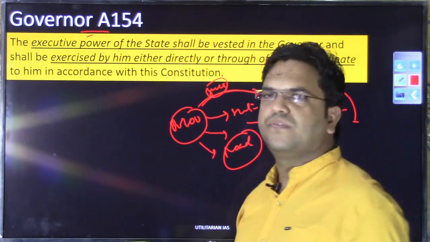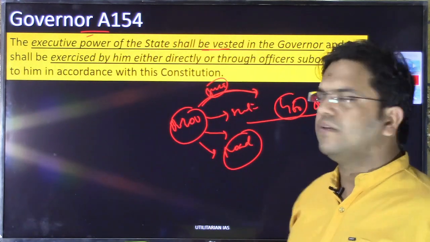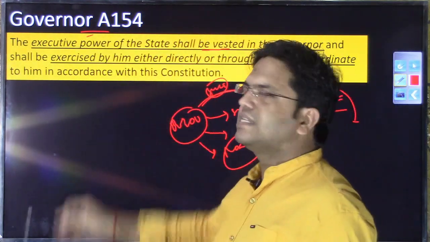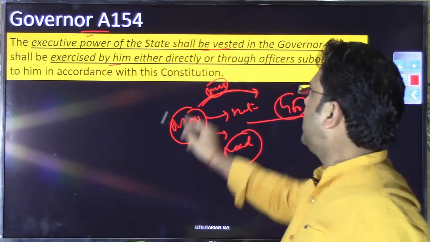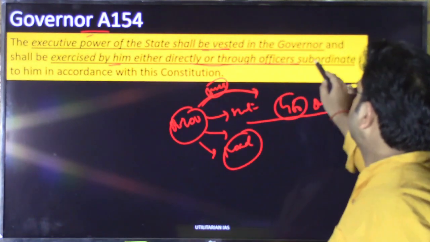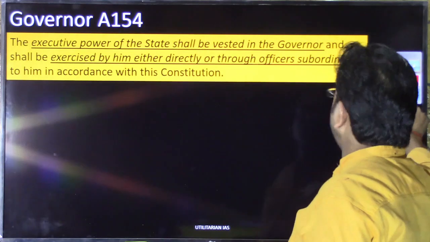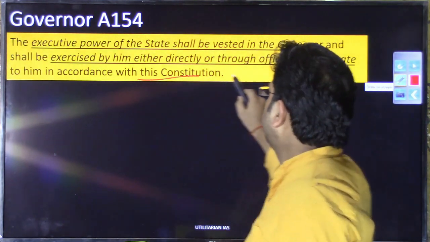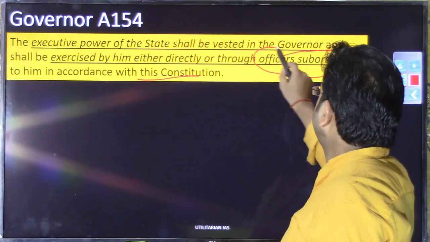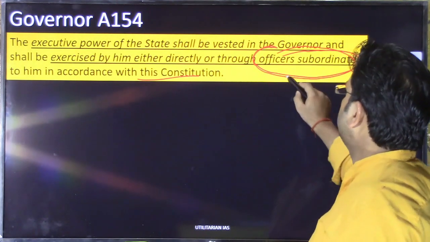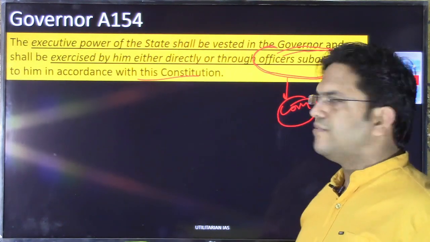And that is the meaning of the executive powers of the state being vested in the governor and exercised by him. It will be exercised either by him or any subordinate officer appointed by him, in accordance with the constitution. And this subordinate officer will be none but the council of ministers headed by the chief minister, right?